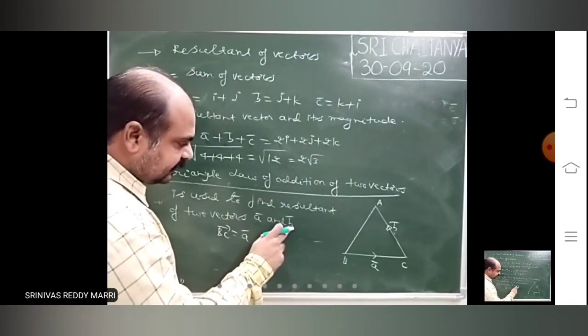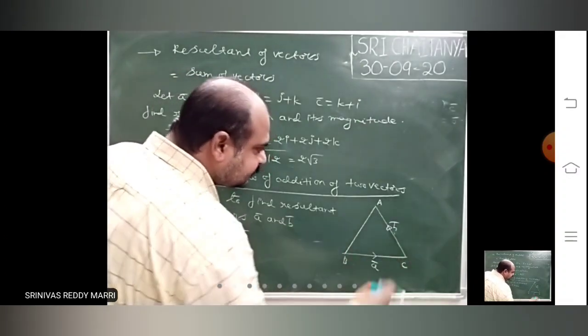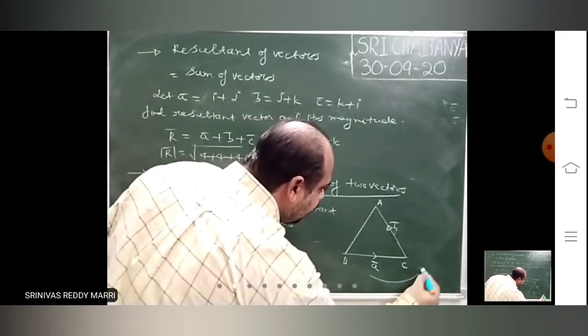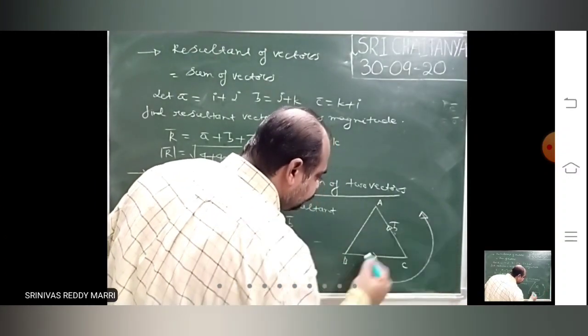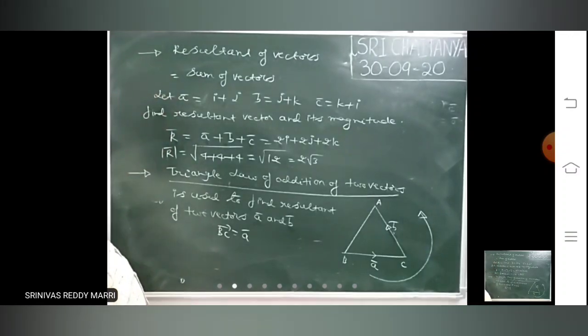For calculating the resultant, we will represent these two vectors as two adjacent sides of the triangle taken in the same order, anti-clockwise direction. Both are having anti-clockwise sense.